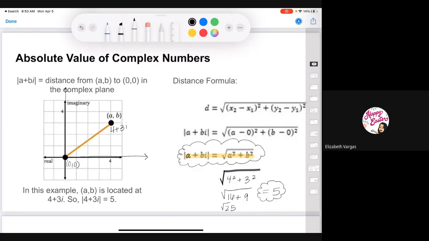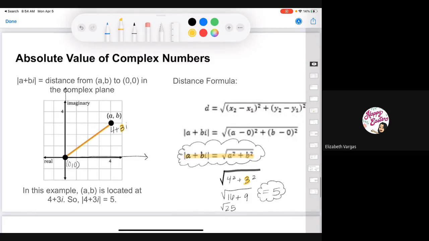Okay, and A is always going to be your real number component, and B is always going to be your imaginary number component, but you don't have to include that i. All you're including is the B. So in this instance, the B is only 3, and that's why all we're including is 3. You don't have to include that i part, just the whole number part, the 3.